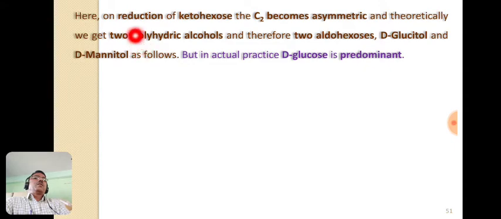Now let us see the reduction of this ketose, hexose, it means here fructose. In this reaction, the second carbon C2 becomes asymmetric. You know, an asymmetric carbon atom is that carbon atom to which 4 different monovalent atoms or groups are attached. Initially, this second carbon in fructose was not asymmetric, but when this fructose is converted into glucose, then this second carbon or C2 becomes asymmetric.